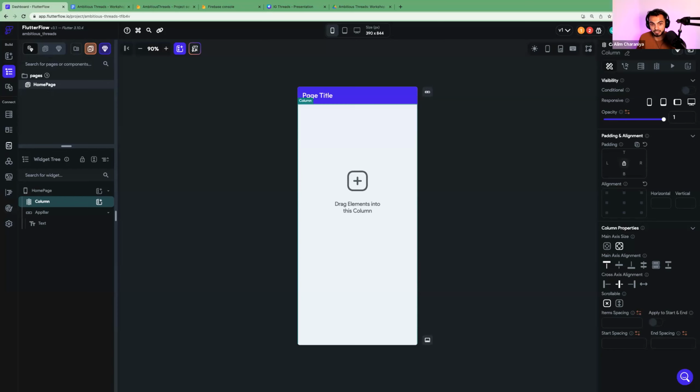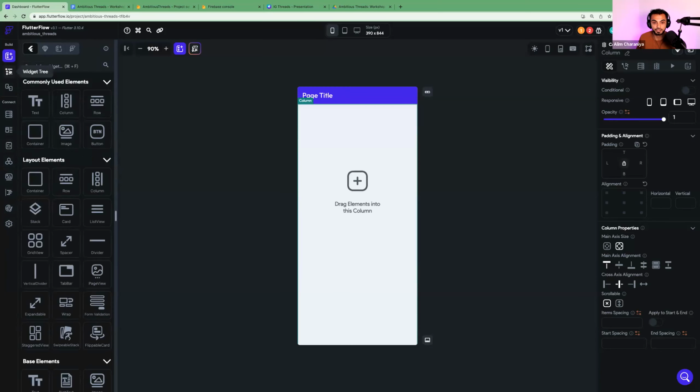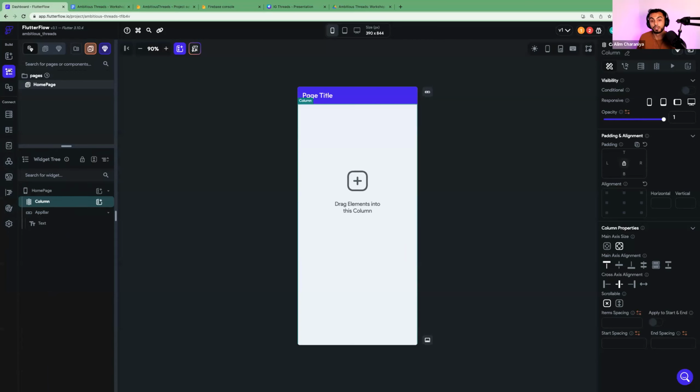On the left side pane here, I'm going to slow down because I know I'm pretty used to this. This is your editor, or this is your menu bar. Each one of these icons takes you somewhere different. Where we want to go right now is the widget tree, which is the second item here. Your widget tree will tell you exactly what's going on with the current page that you're on. And it also allows you to manage pages and add new pages. Okay. So with your second option enabled, your widget tree, navigate to the orange icon that says new page.